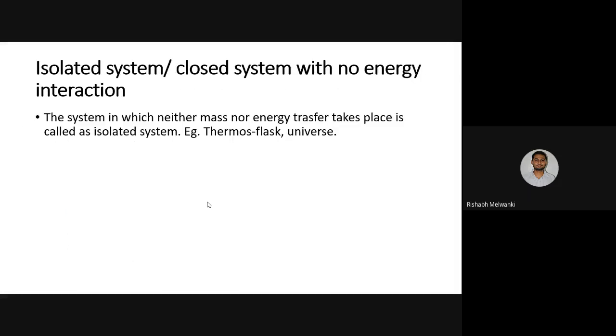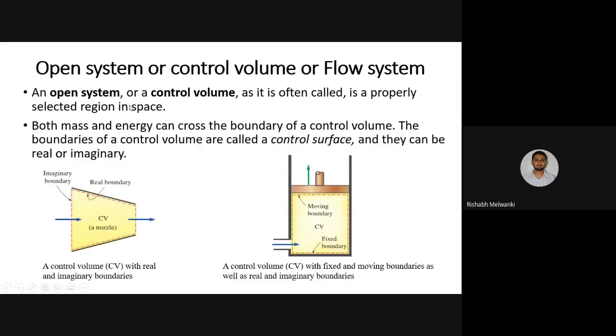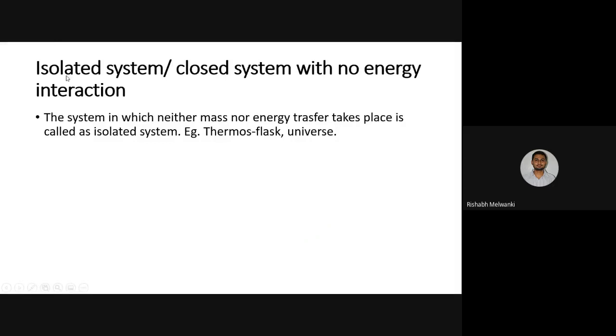Next, the third type of system is the isolated system. It is neither a closed system nor an open system. In the first system, only energy transfer takes place. In an open system, both energy and mass transfer take place. In an isolated system, neither mass nor energy transfer takes place. What is the example of an isolated system? The universe. If we consider our universe, whatever interaction there is, it is inside the universe itself.